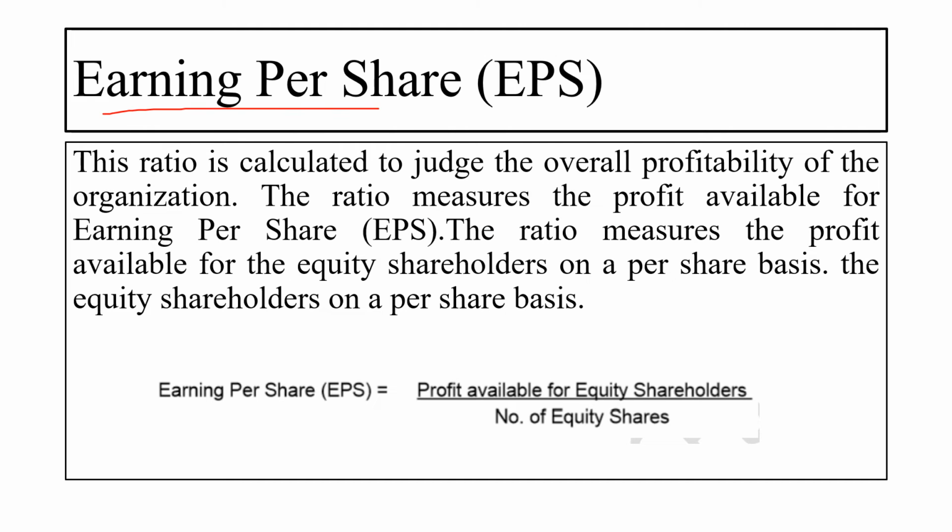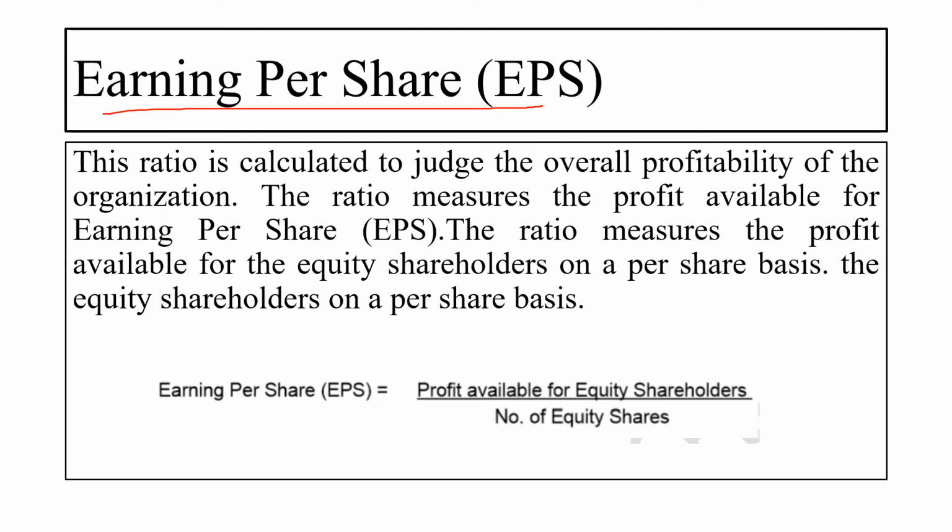Then is earning per share, that is EPS. This ratio is calculated to judge the overall profitability of the organization. So the EPS, that is earning per share, is calculated to judge the overall profitability. How much profit the organization is getting. Okay. The ratio measures the profit available for the equity shareholder on a per share basis.